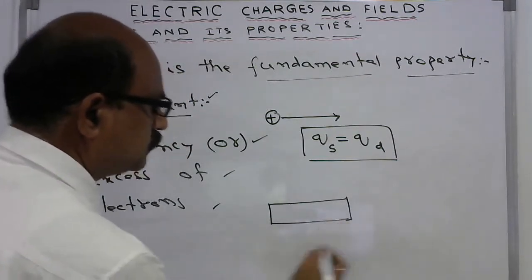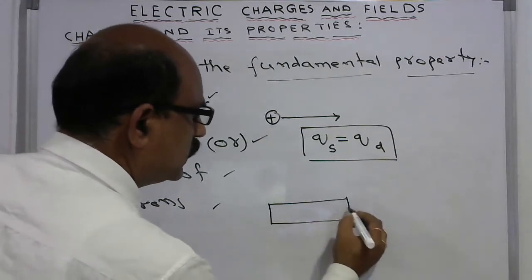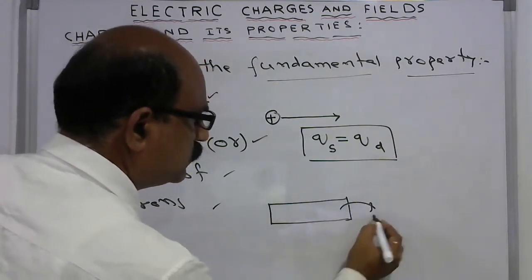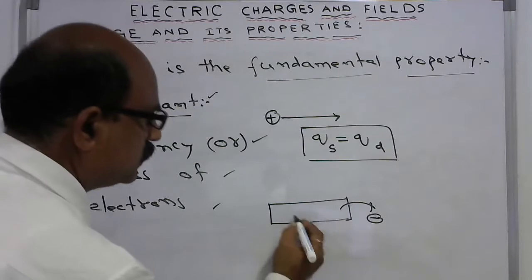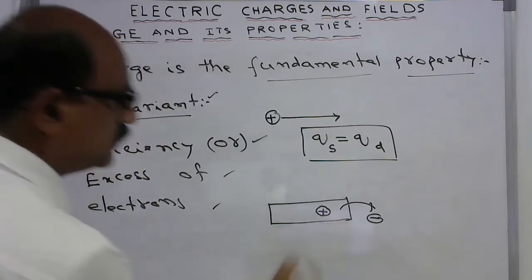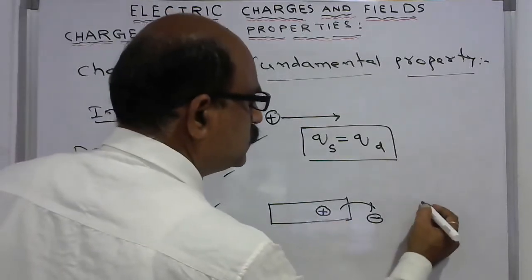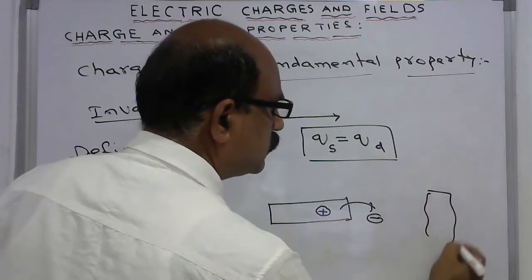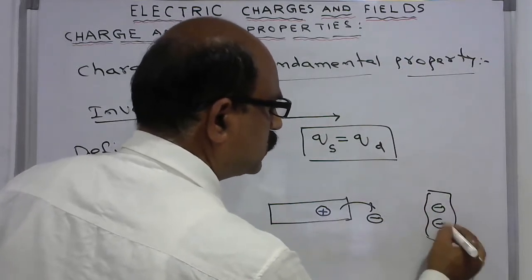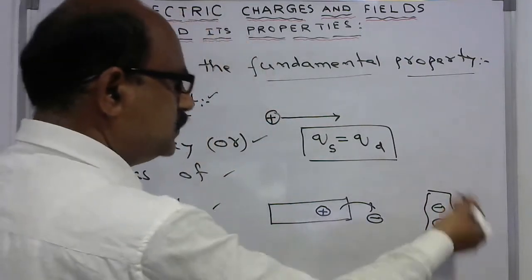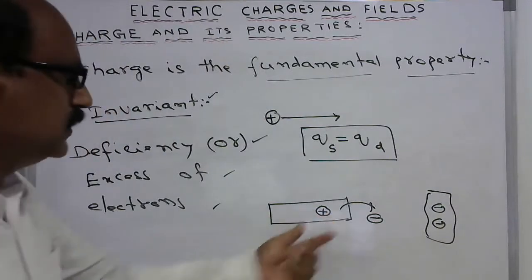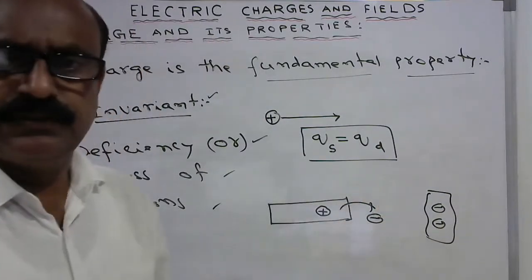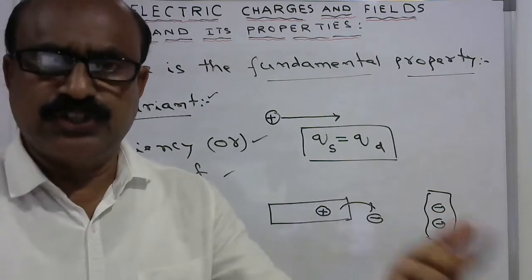If it loses one electron, then it is positively charged. If there is an object which gains electrons, then it is negatively charged. So if any body loses an electron, it gains positive charge.